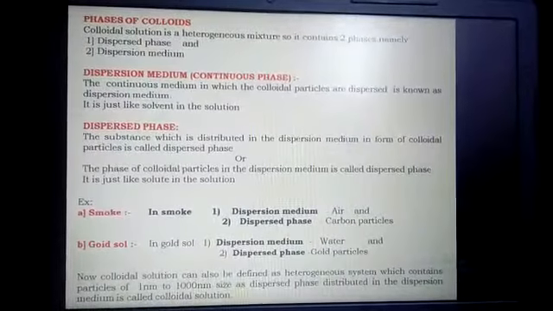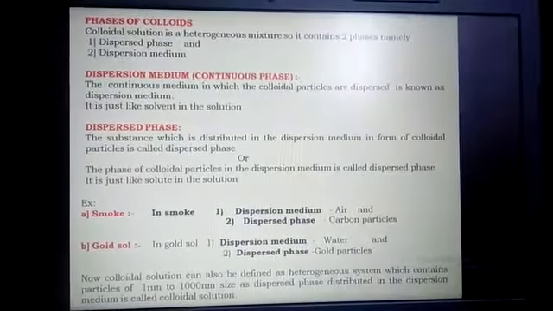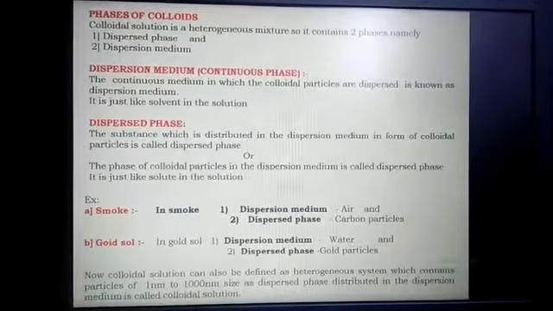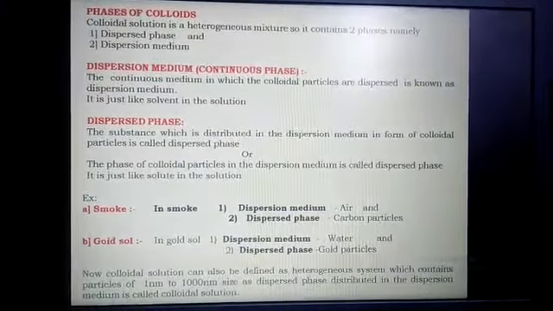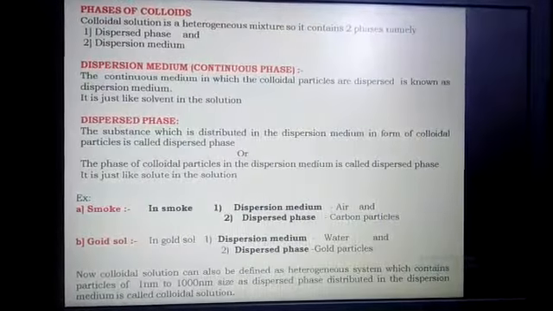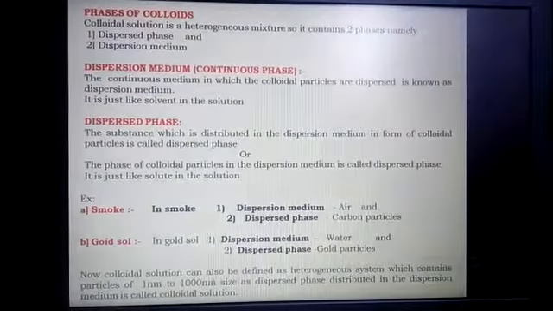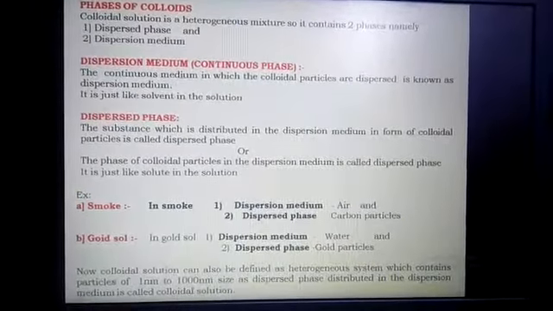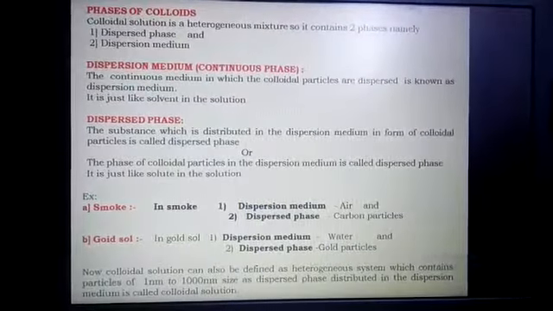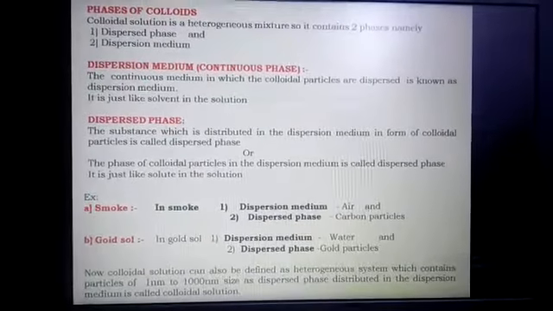Okay, dear students, the next concept is phases of colloids. We know that a colloidal solution consists of two phases or two components, because it is a heterogeneous mixture. The first one is the dispersed phase and the next one is the dispersion medium. The dispersion medium is also called the continuous phase. The continuous medium in which the colloidal particles are dispersed is called the dispersion medium. It is just like a solvent in a solution.